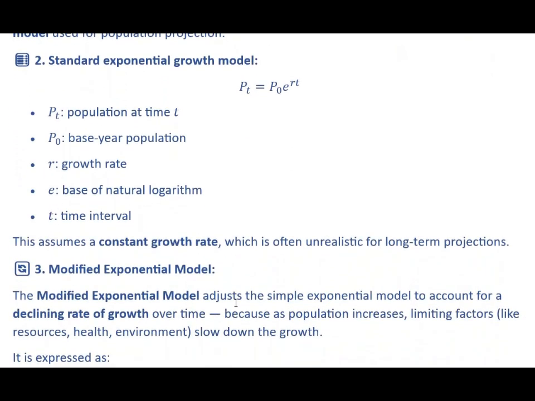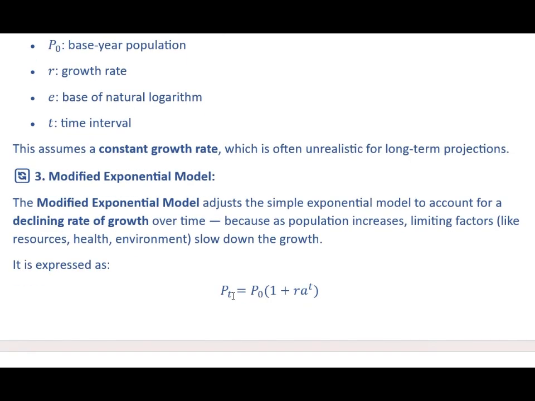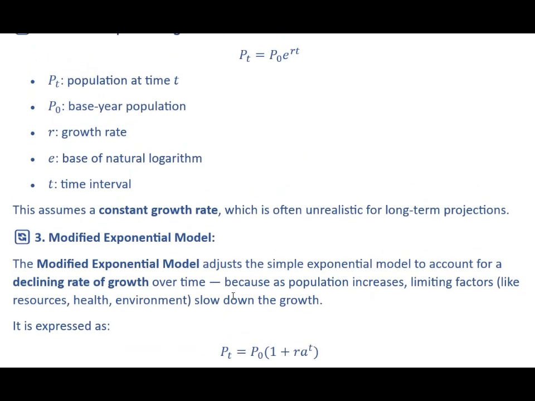So here we can first study the standard exponential growth model, that is Pt is equal to P naught e raised to rt, where Pt is the population at a time t, P naught is the base year population, e is the base of natural logarithm, r is the growth rate, and t is the time interval. It assumes a constant growth rate, which is often unrealistic for long-term projection.